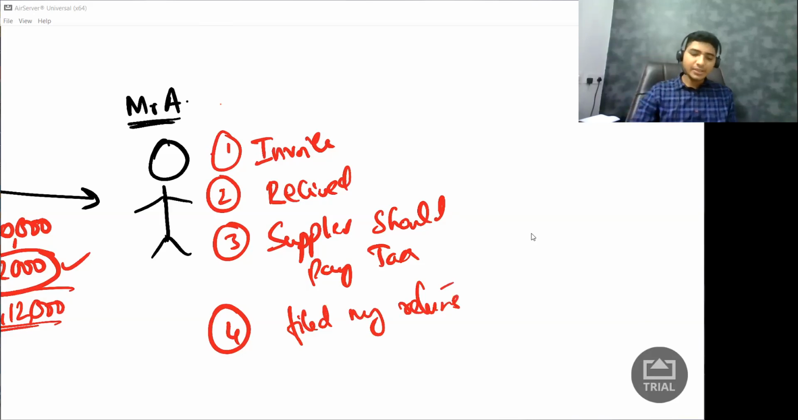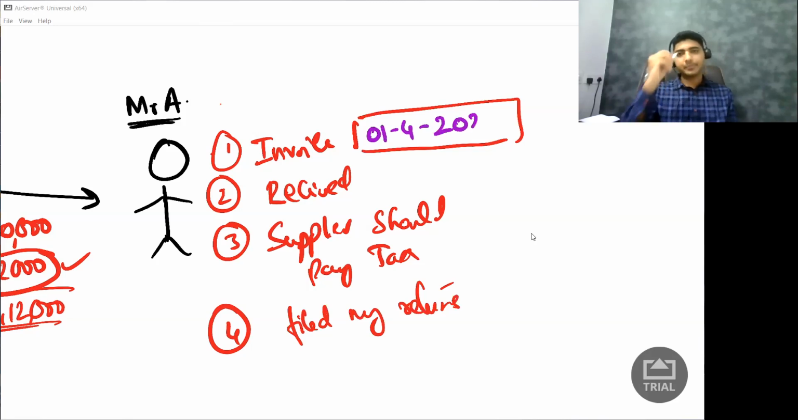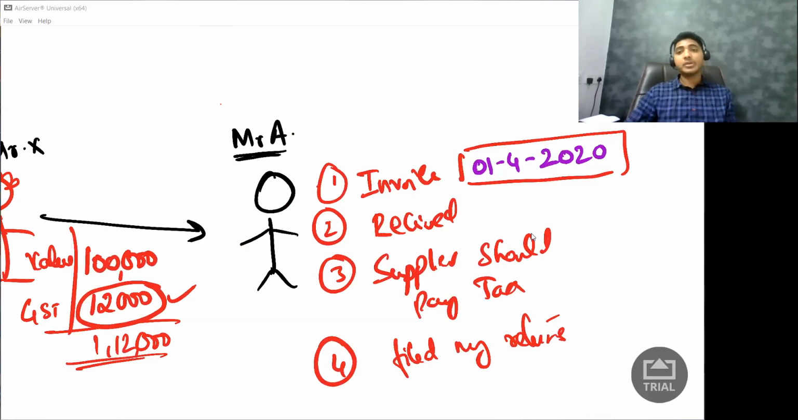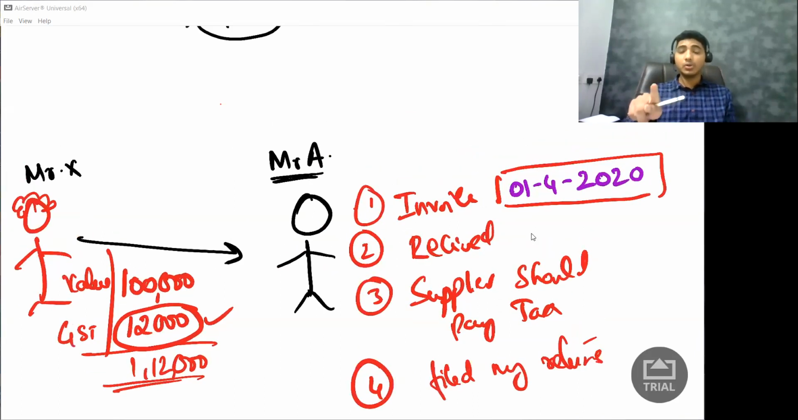Now what is the invoice date? Let us say the invoice date is 1st of April 2020. Now the government is saying, look, you made the credit purchase and Mr. X paid from his pocket. Now we are giving you 180 days of time. The government is telling me, you need to make the payment within 180 days from the date of invoice, that is from 1st of April 2020. Within 180 days, you need to make the payment.